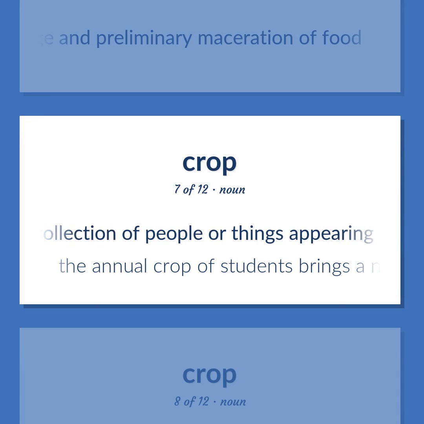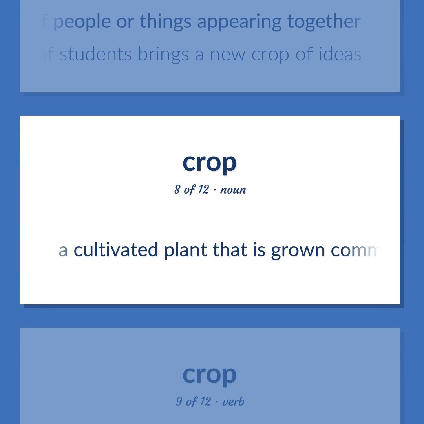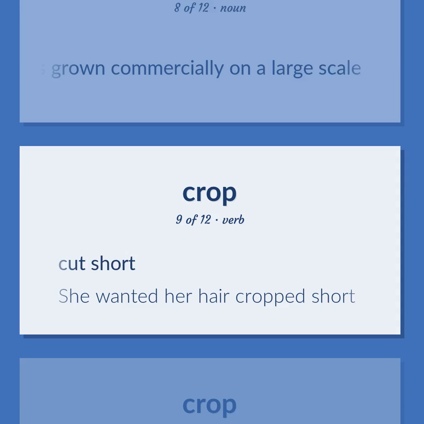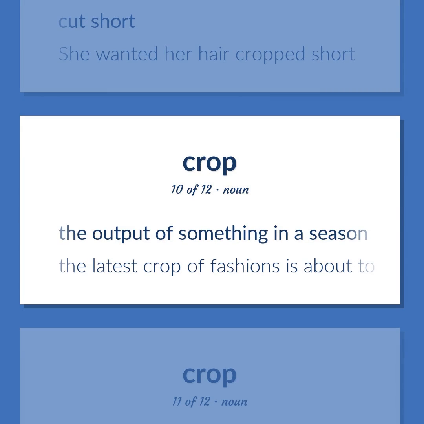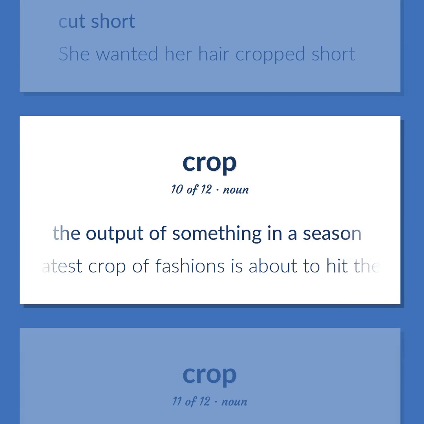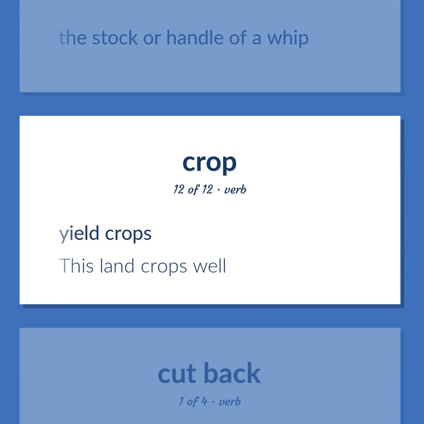A collection of people or things appearing together. The annual crop of students brings a new crop of ideas. A cultivated plant that is grown commercially on a large scale. Cut short. She wanted her hair cropped short. The output of something in a season. The latest crop of fashions is about to hit the stores. The stalk or handle of a whip. Yield crops. This land crops well.